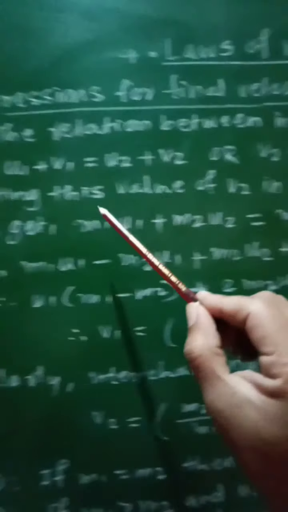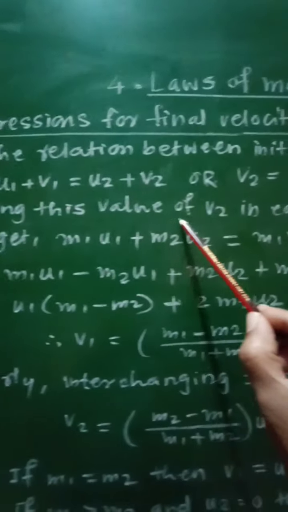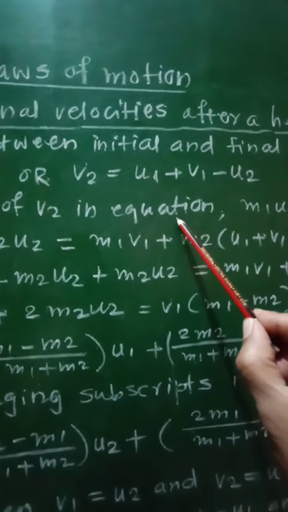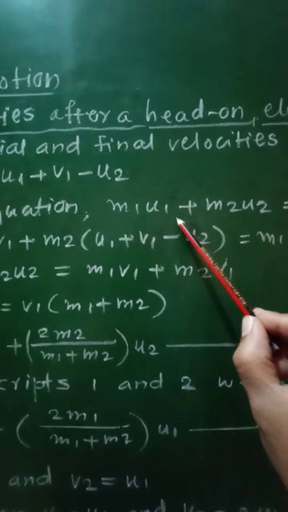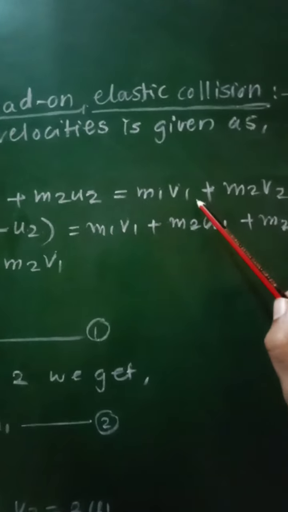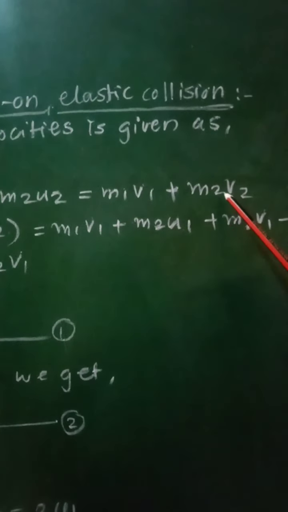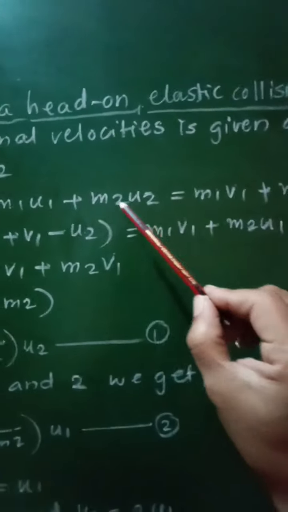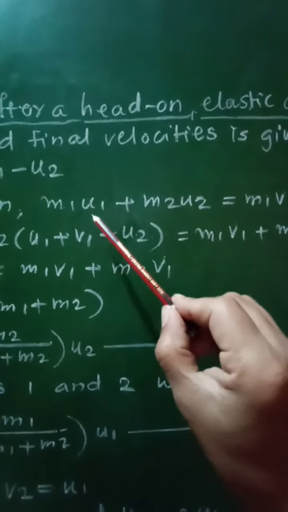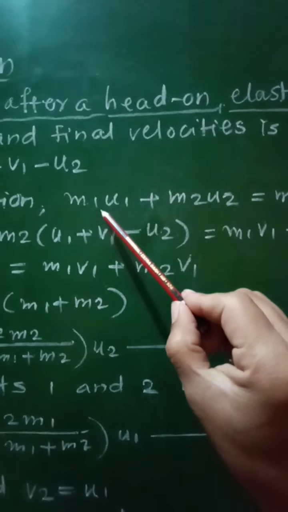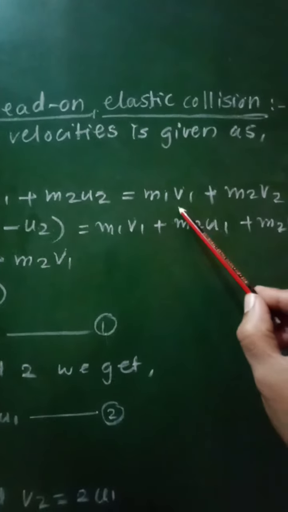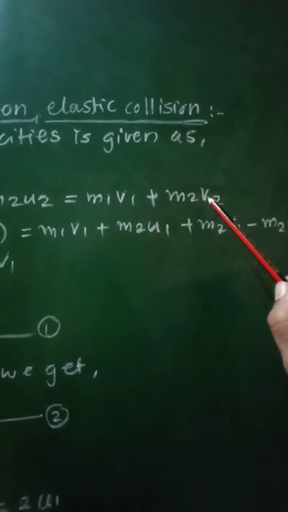Now putting this value of v2 in the equation m1 u1 plus m2 u2 equal to m1 v1 plus m2 v2, by the law of conservation of momentum.